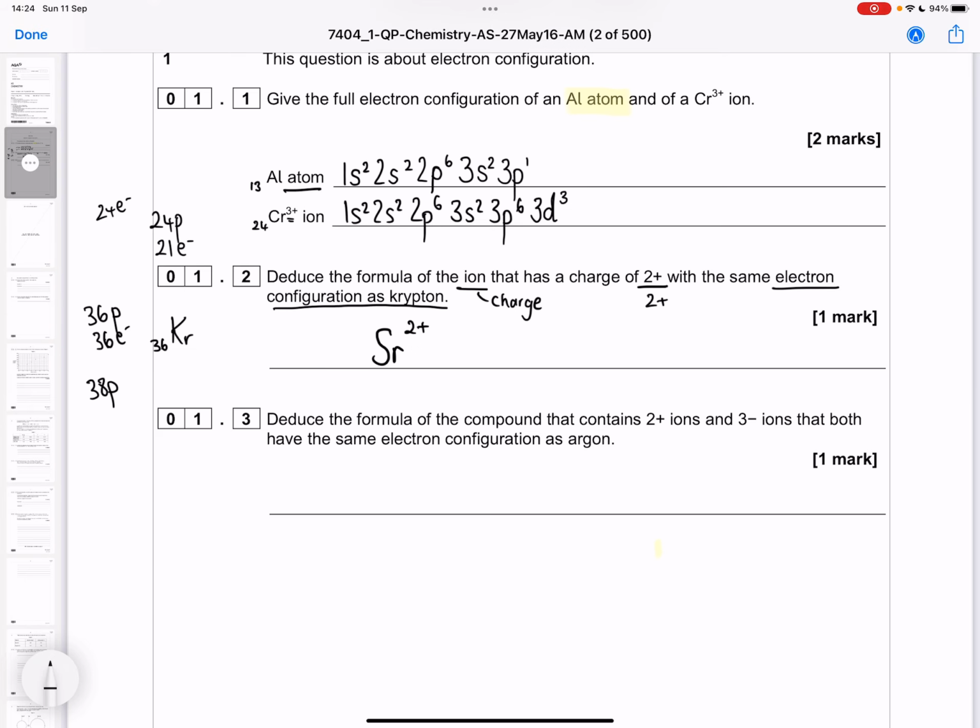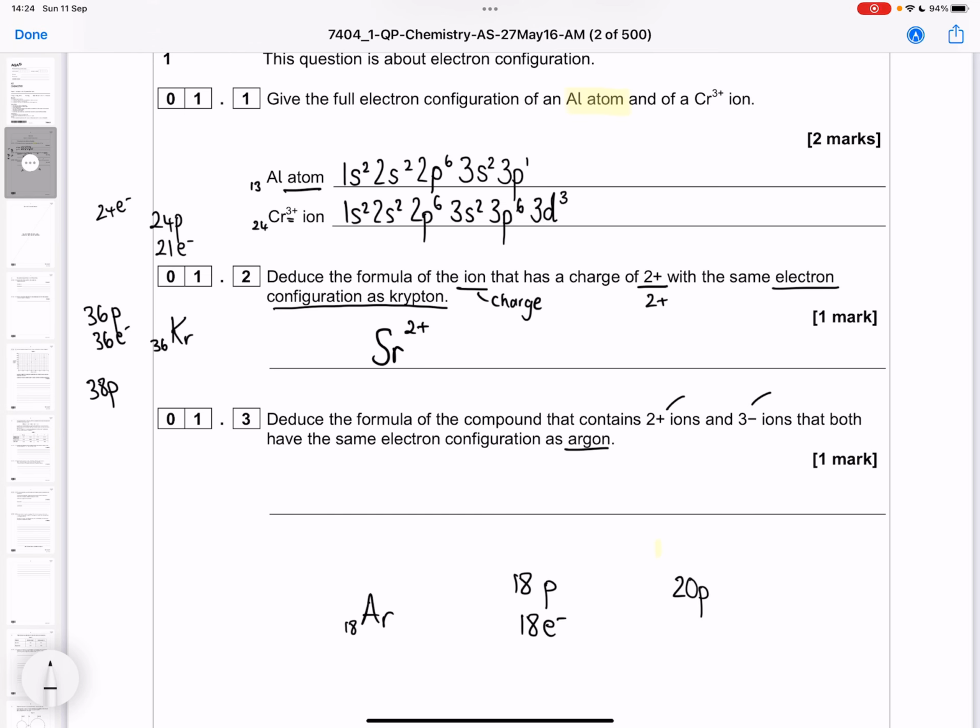The last one on this page says deduce the formula of a compound that contains 2+ ions with the configuration of argon and 3- ions with the same configuration. So let's look up argon, element number 18. That would have 18 protons and 18 electrons. Now both of my ions are going to have 18 electrons, but to have a 2+ charge I need 20 protons.